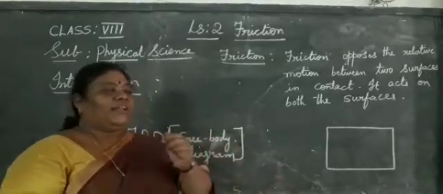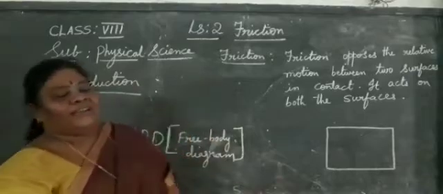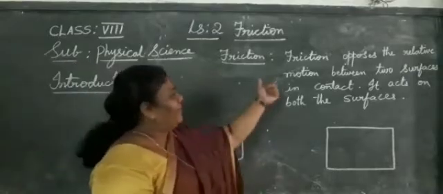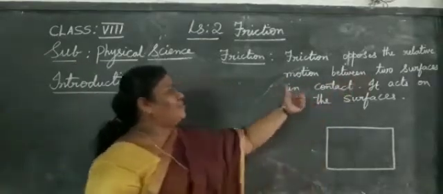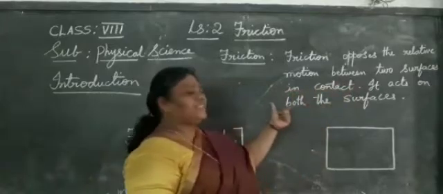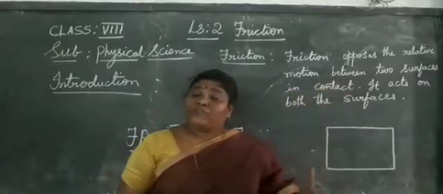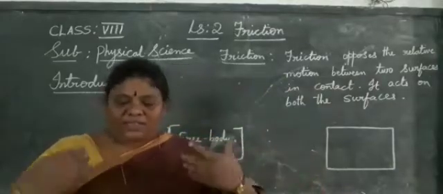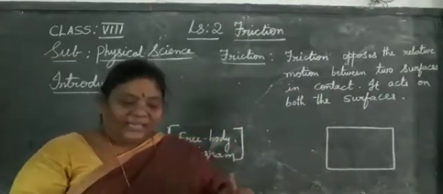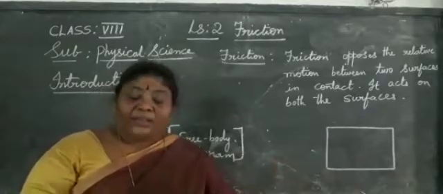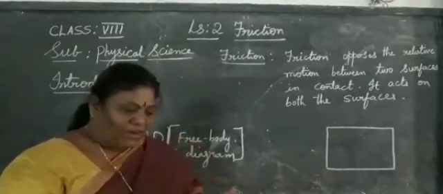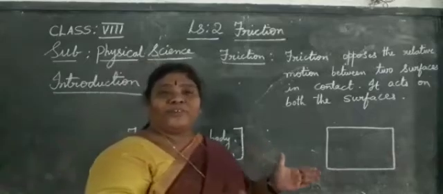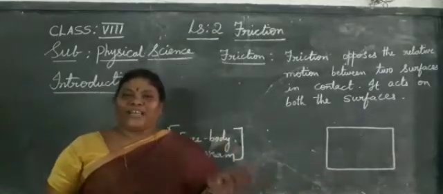What is friction? Friction opposes the relative motion between the two surfaces in contact. Suppose you are walking, it acts between your posture and the ground, and when you are walking, you might have observed that we move both our hands.